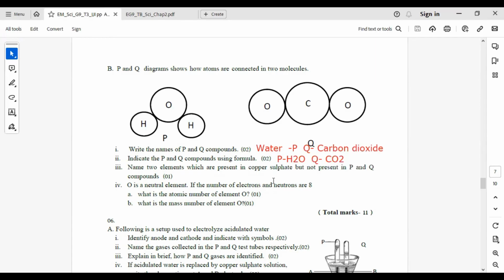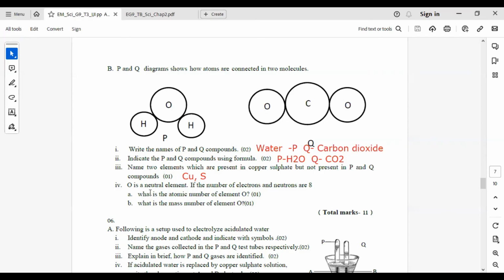Name two elements which are present in copper sulfate but not present in P and Q compounds. You know the copper sulfate compound has copper, sulfur and oxygen. So you have to write those not present in P and Q. So you can write copper. Oxygen should not be written because it is present in both H2O and CO2. S can be written. O is a natural element.